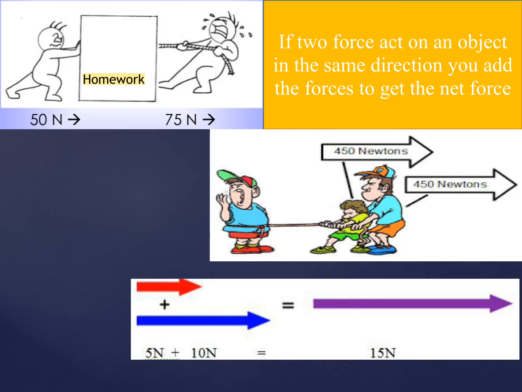So your homework will be the following. You have an object and two forces acting on that object. The first force is 15 Newtons to the right. The second force is 75 Newtons to the right. So what is the direction of the net force and what is the net force?